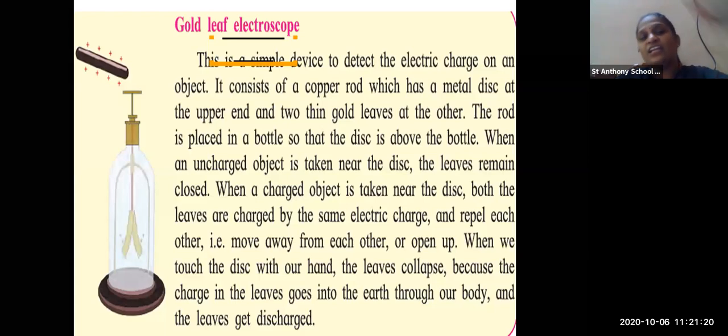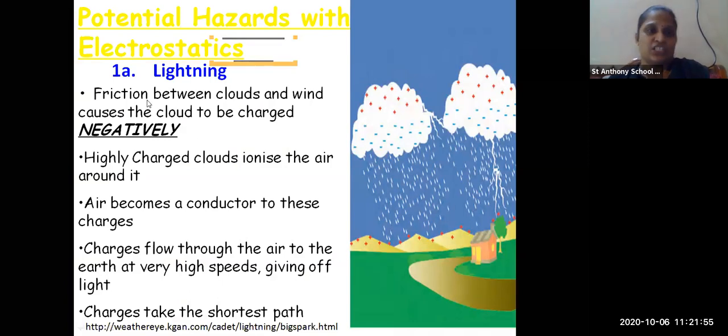When we take our hand near the metallic disc, the gold leaf collapses and falls to the bottom of the bottle. Why did it collapse? Because the charge in the leaf goes into the earth through our body. So from our body some electrons have been transferred towards the gold leaf, and due to the imbalance of electrons and protons, it has collapsed, and the leaves get discharged from each other.